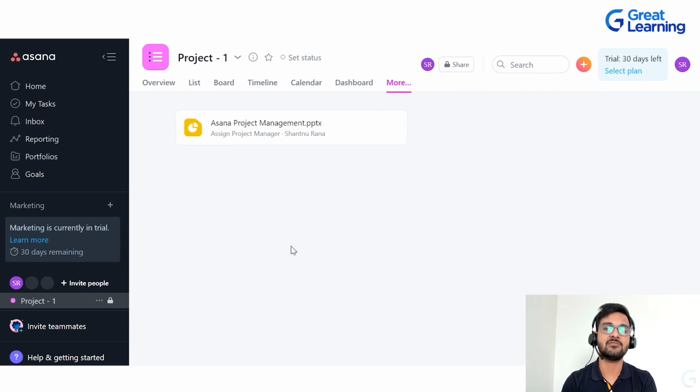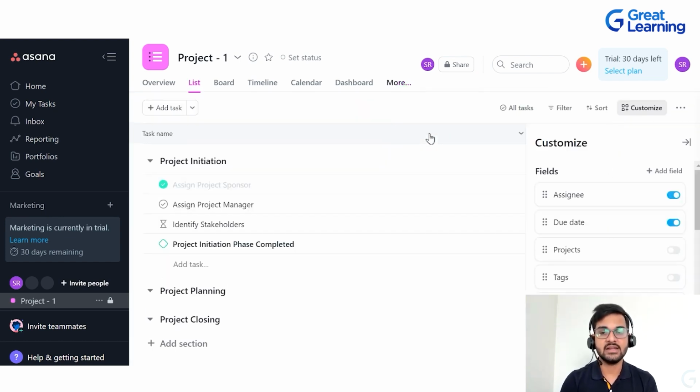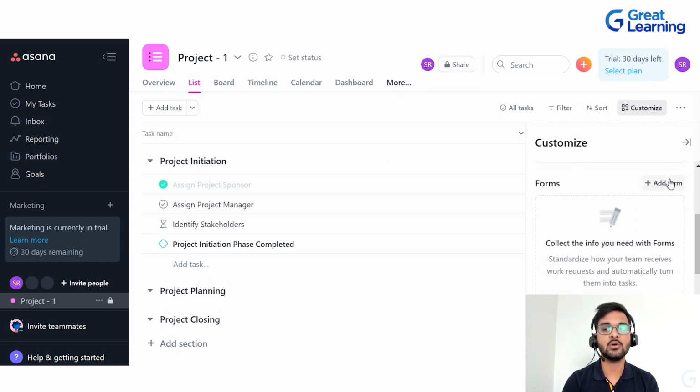it is going to show me that file. So all the files that I will be adding in a particular task, all those will be shown in a gallery view in the Files tab. Now again, if we talk about the Forms tab, if you click on Forms, it is going to show you this right side pane where you can click on Add Form.